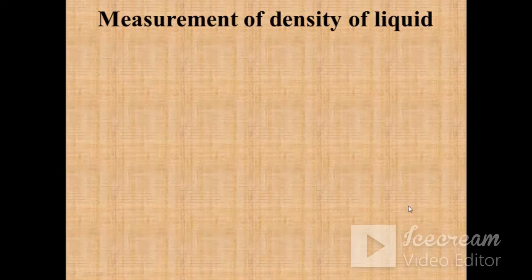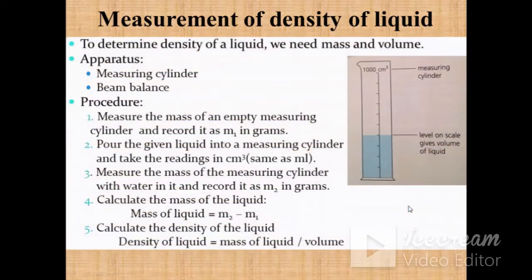So next is measurement of density of a liquid. Again, in order to measure the density, what do we need? Mass as well as volume of that certain substance. So here is the activity by which you can measure the density of a certain liquid. First of all, you can measure the mass of this empty cylinder by using the beam balance or digital balance. Let this mass be m1.